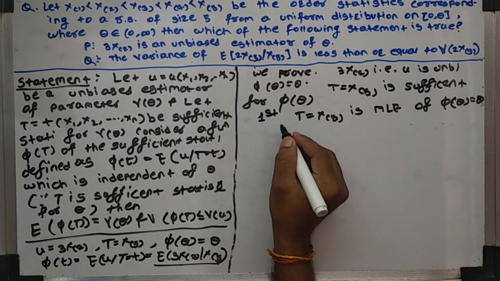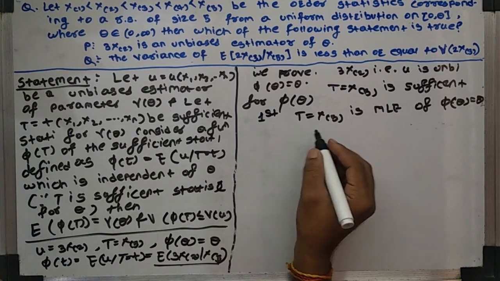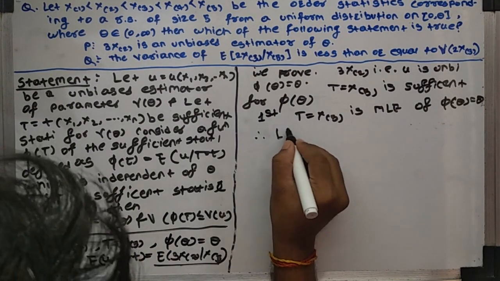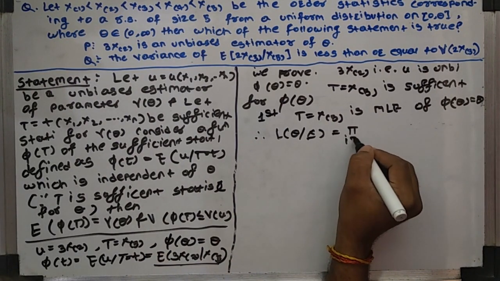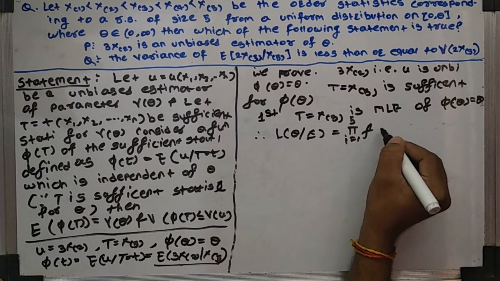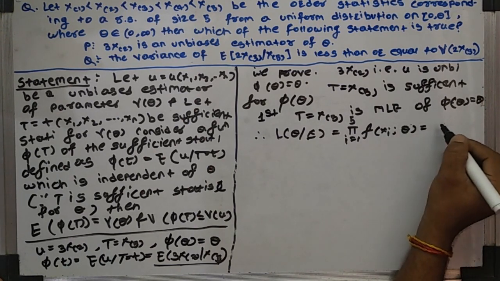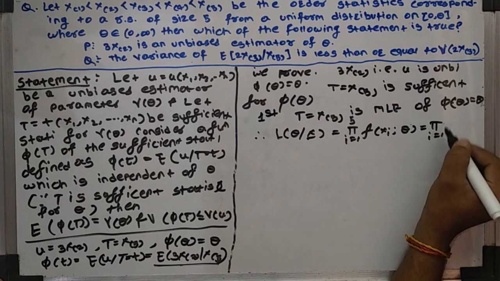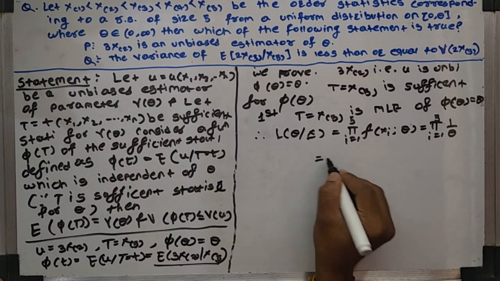So here, given that X1, X2, ..., Xn is a random sample from uniform 0, theta, the likelihood function L of theta given x vector is equal to the product of i equal to 1 to 5, because the random sample is of size 5, of 1 upon theta, which is the density of uniform 0, theta.